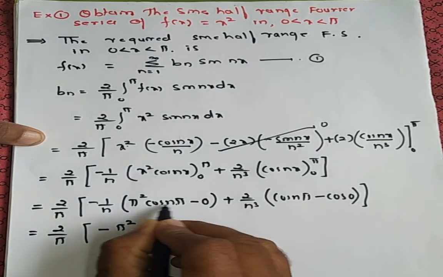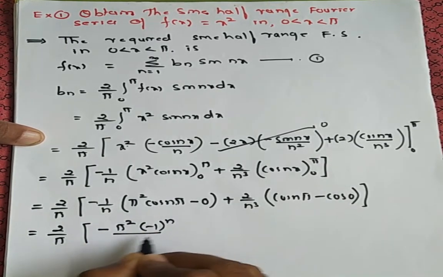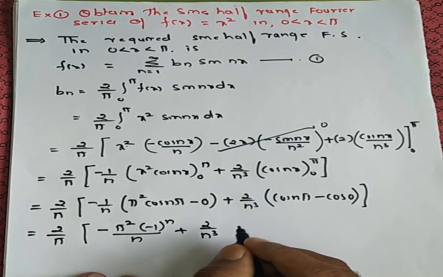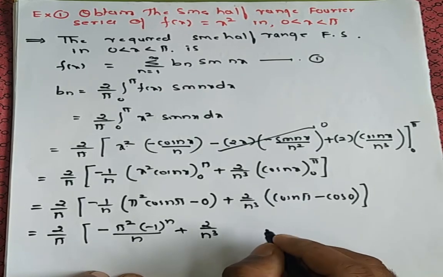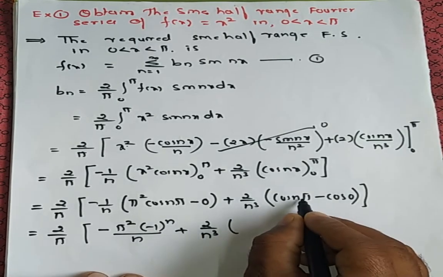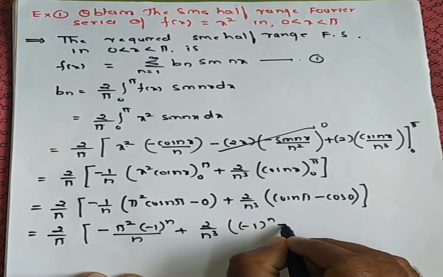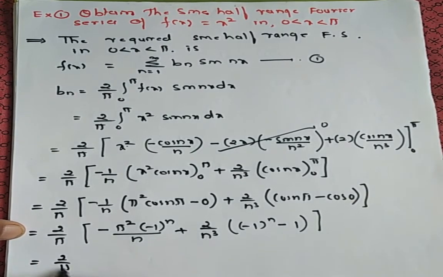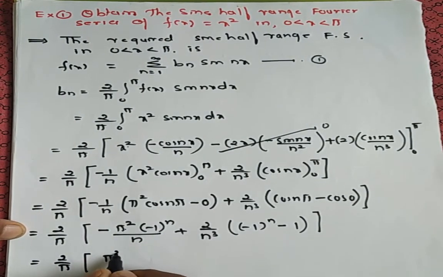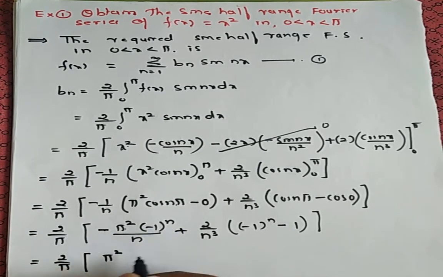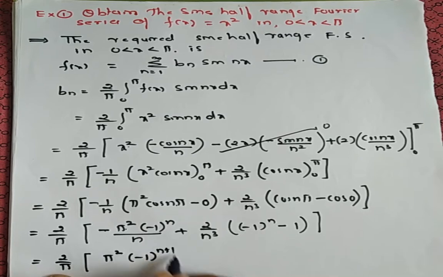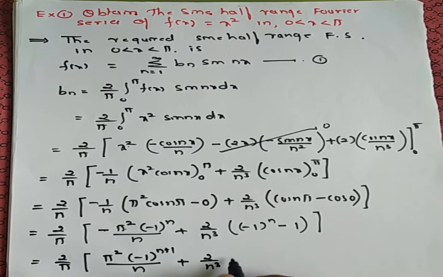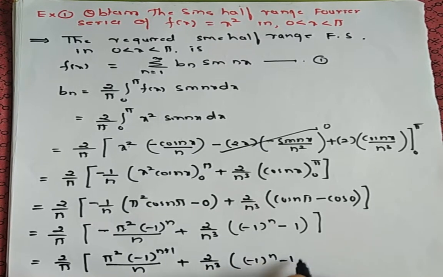pi square cos n pi is minus 1 raised to n divided by n. Okay, plus 2 divided by n cube as it is, then bracket, cos n pi is minus 1 raised to n, minus cos 0 is 1. Then further, last step I can go like this also, 2 divided by pi. So this pi square I used to keep as it is, and this minus n I used to add here. So minus 1 raised to n plus 1 I can write, divided by n as it is, plus this term as it is, n cube minus 1 raised to n minus 1, bracket complete.